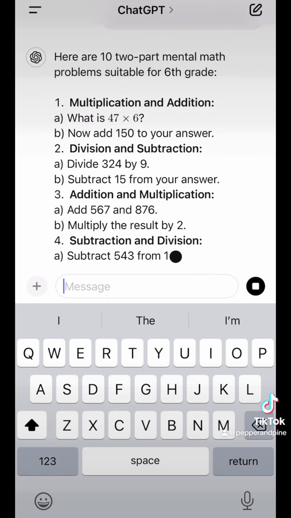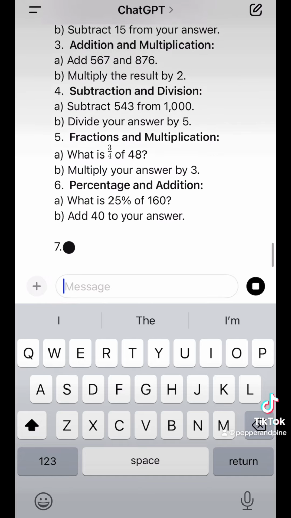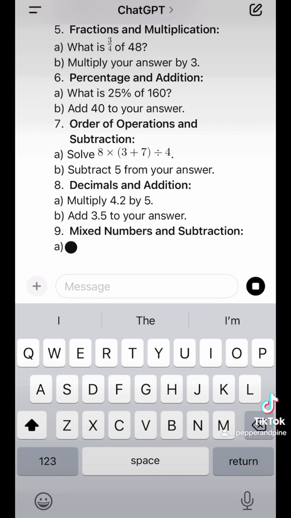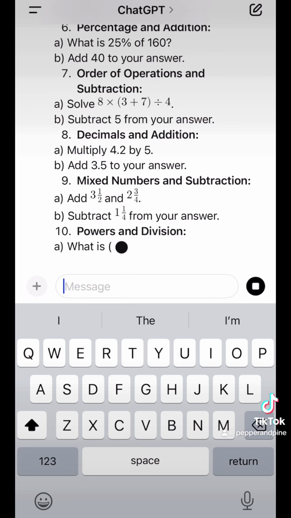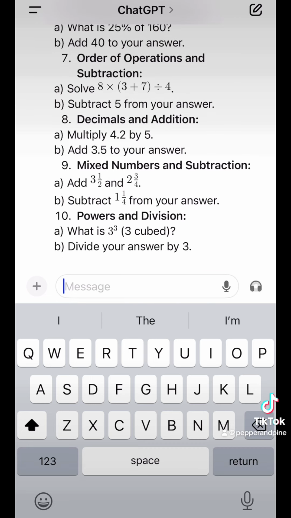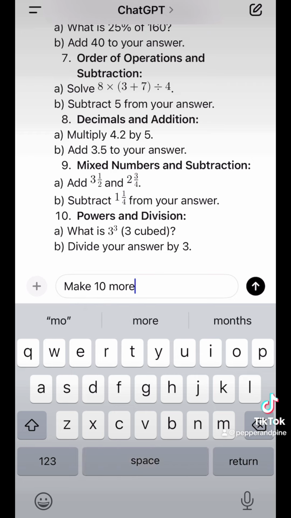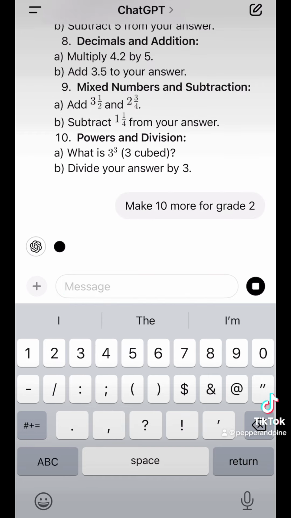Excellent. This is great. So you can either buy my mental math or you can ask ChatGPT to make some for you. Not bad. I'm really impressed. Let's try for some younger grades. Make 10 more for grade 2. Let's see how this is.